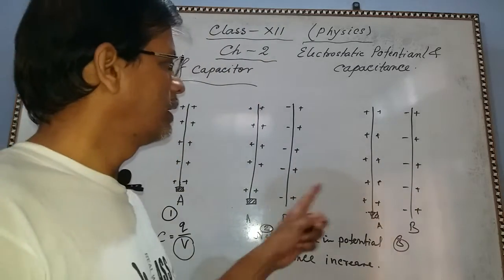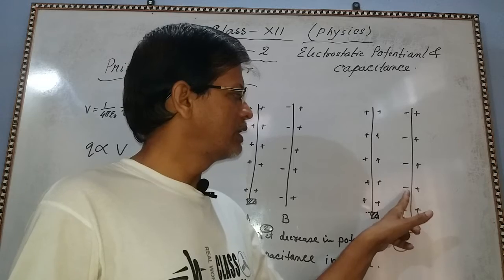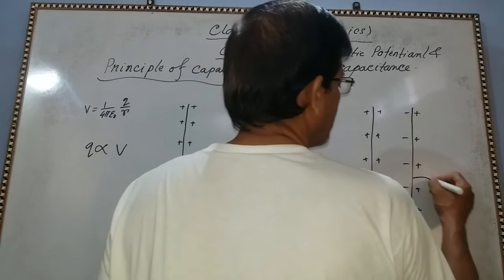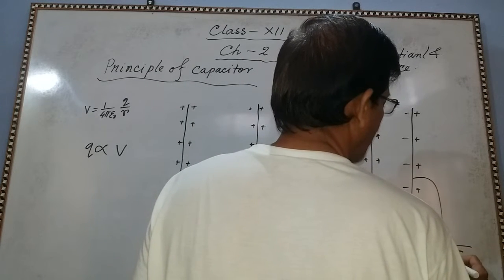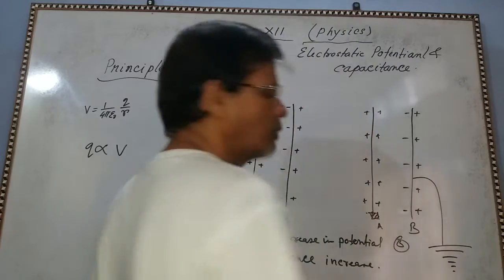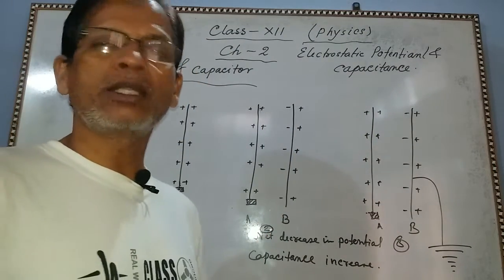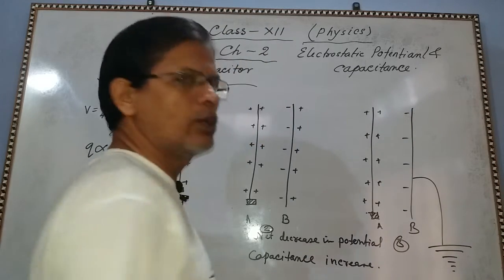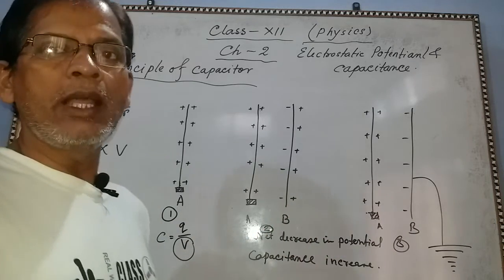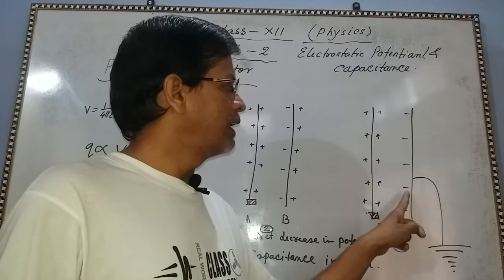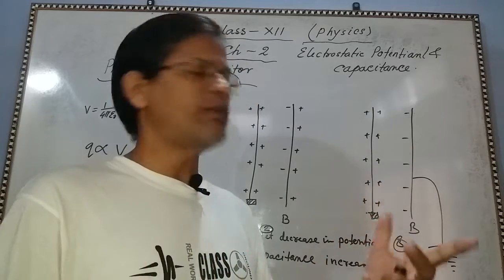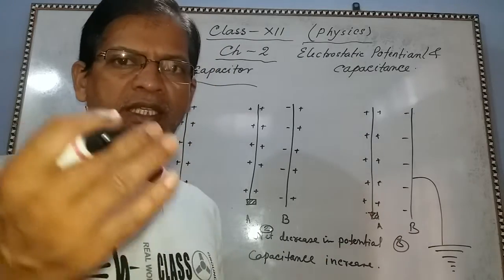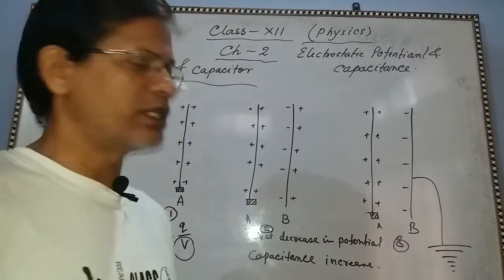And we know that this is bound charge, because it is bound to this, and this is free charge. Now it is earthed. What will happen? The free charge will go to the earth. So in this case, the negative charge decreases its potential a huge amount, but there is no increase in potential. So there is a net large amount of decrease in potential.